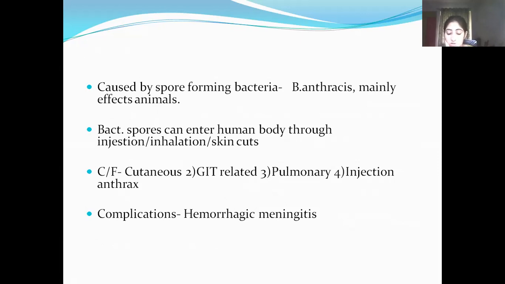Last one is injection type of anthrax. This is the most recently identified route of anthrax infection, contracted through injecting illegal drugs, and has been reported only in Europe so far. Initial symptoms are redness at the area of injection, and significant swelling. There may be shock, multiple organ failure, and meningitis. So the complication of anthrax is inflammation of the membrane and fluid covering the brain and spinal cord, leading to massive bleeding, that is hemorrhagic meningitis, and death.